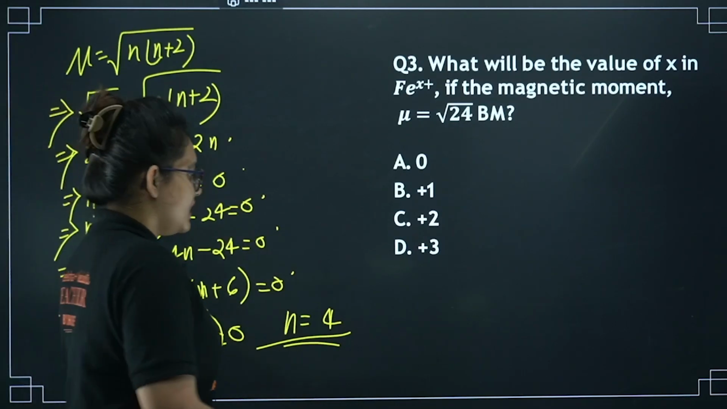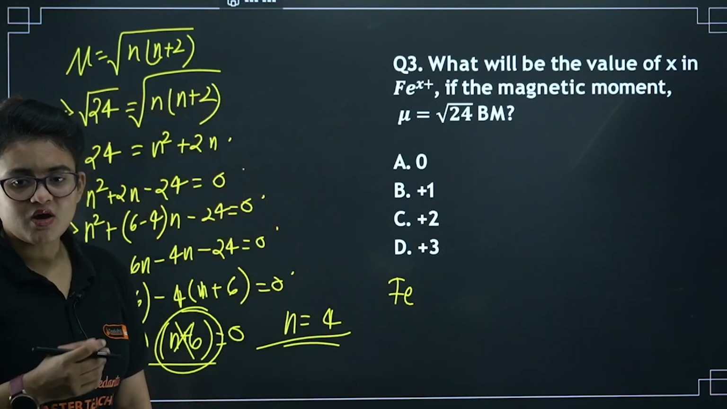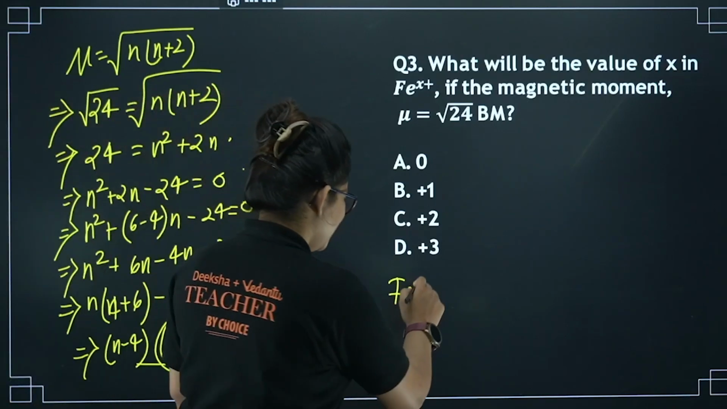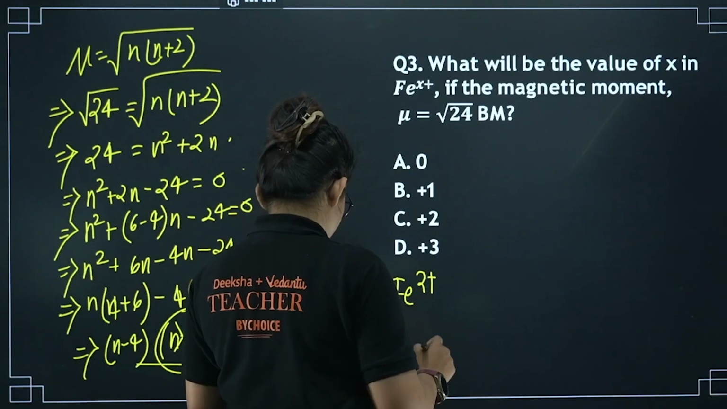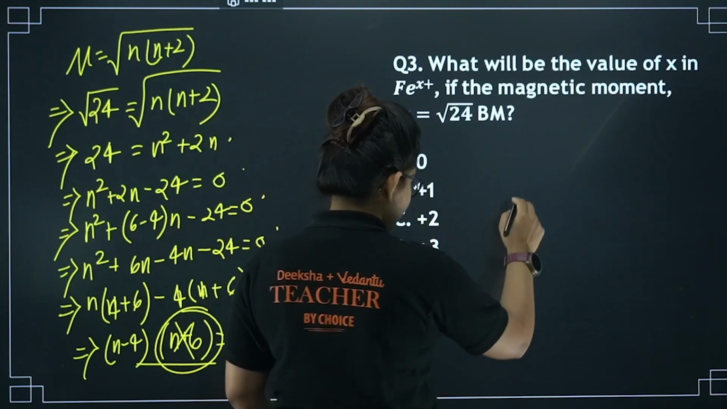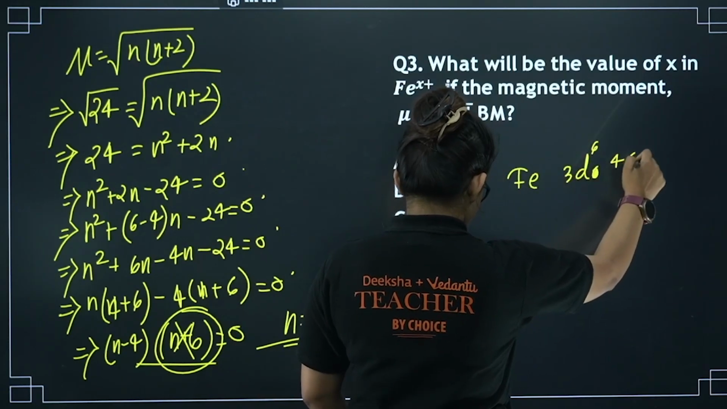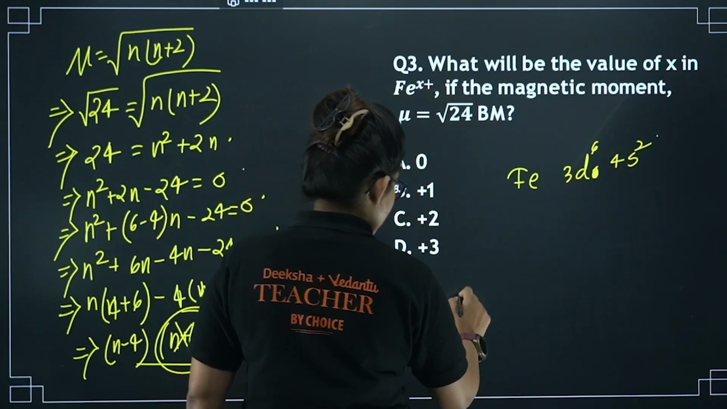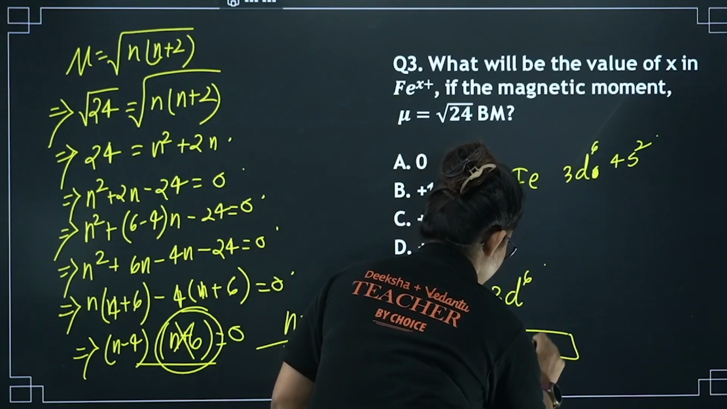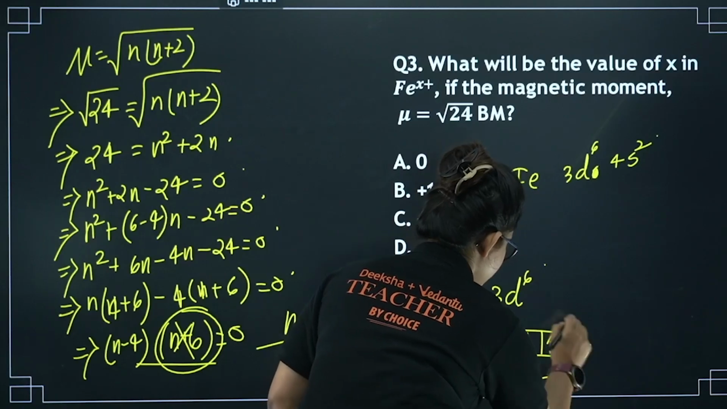Now let's check. Iron has two possible oxidation states, one is +2, one is +3. Let's check in which case I am getting 4 unpaired electrons. Let's try with Fe2+. In general, iron is 3d6 4s2, right? So for Fe2+, I will be having 3d6 configuration. 3d6 means something like 1 2 3 4 5, and then 1 2 3 4 5 6. So here you can see 4 unpaired electrons.